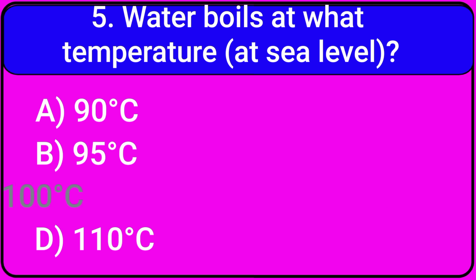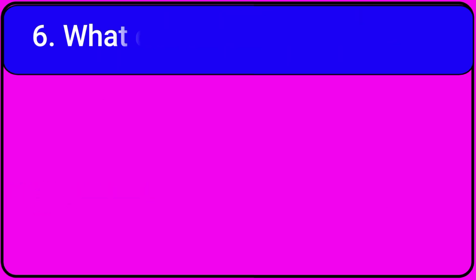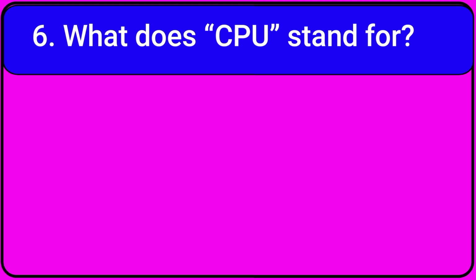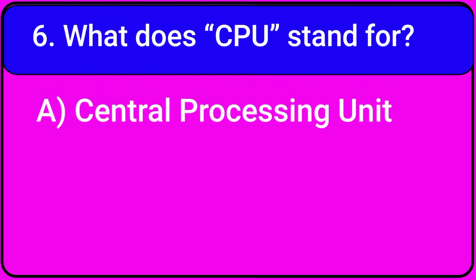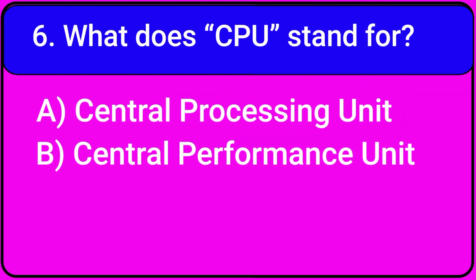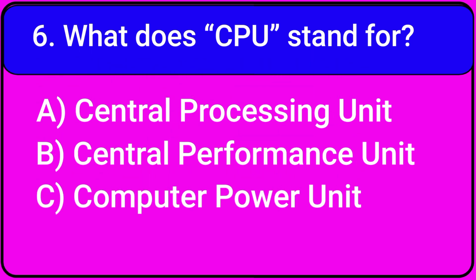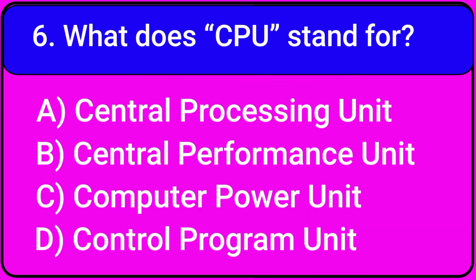Correct. C. 100 degrees Celsius. What does CPU stand for? A. Central Processing Unit. B. Central Performance Unit. C. Computer Power Unit. D. Control Program Unit.